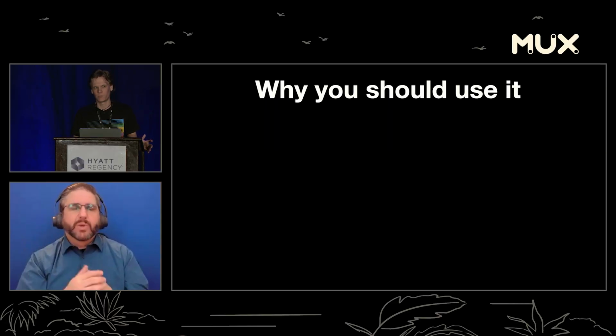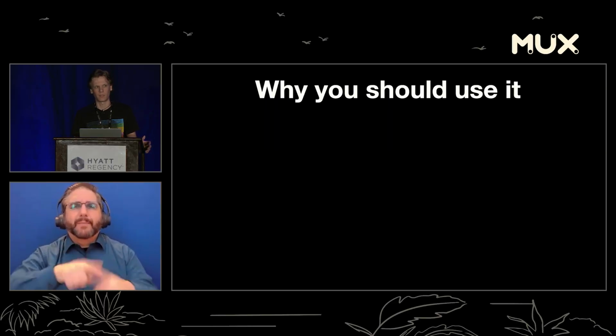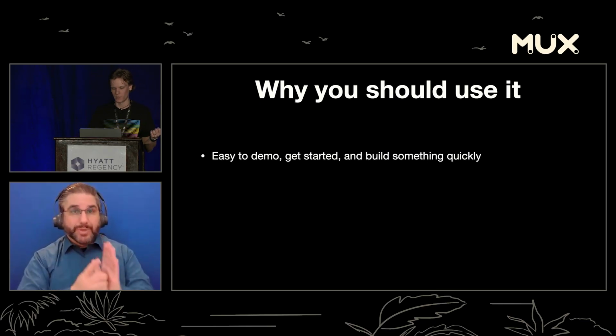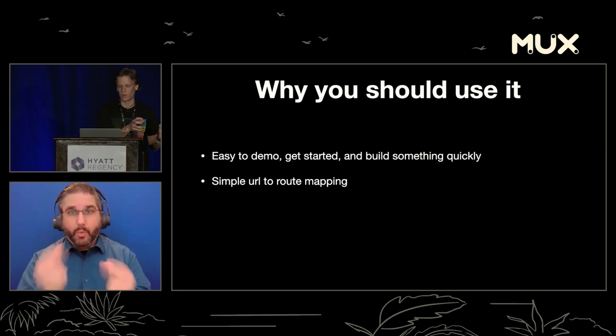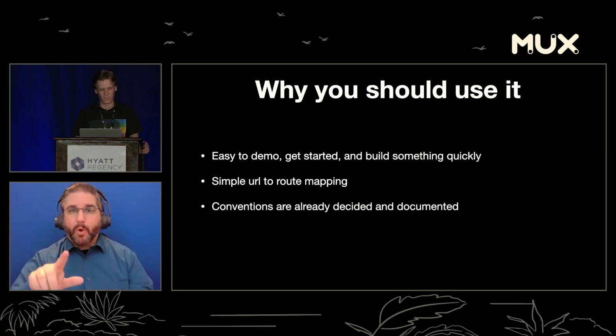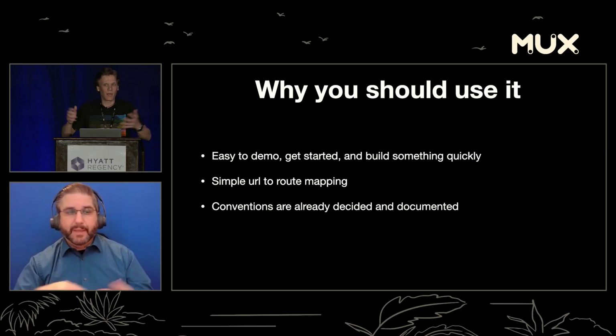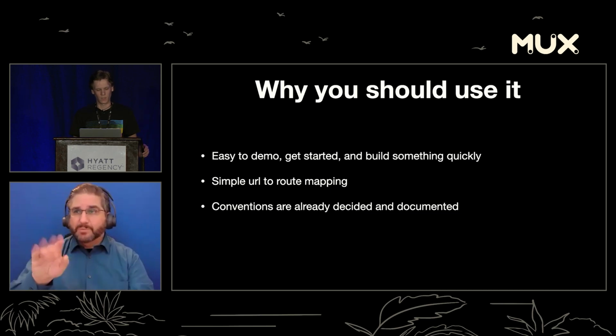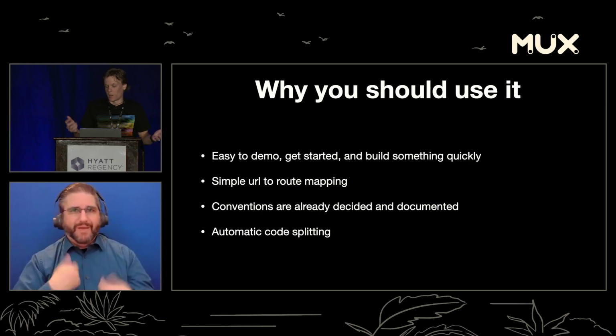So why should you use file-based routing, though? I think it's still useful. I think a lot of people probably should use it. I think you should use it because it's easy to demo and get started with to build something quickly. It's a simple URL to route mapping. That's really nice. You get these conventions already decided and documented. You don't have to make them all up. You don't have to have the dashboard team making up their conventions while you're making up your own. And you get that automatic code splitting.